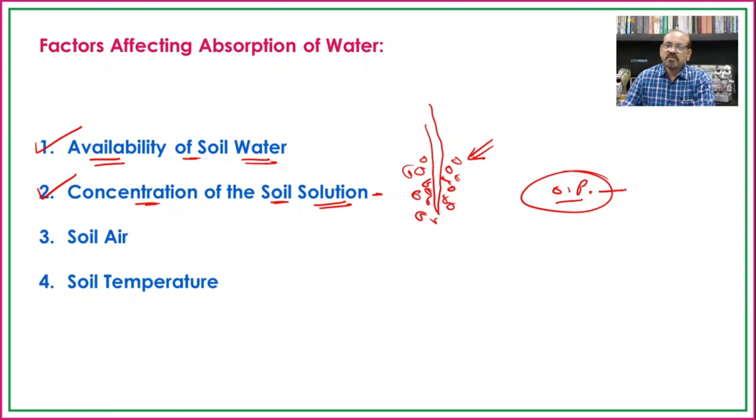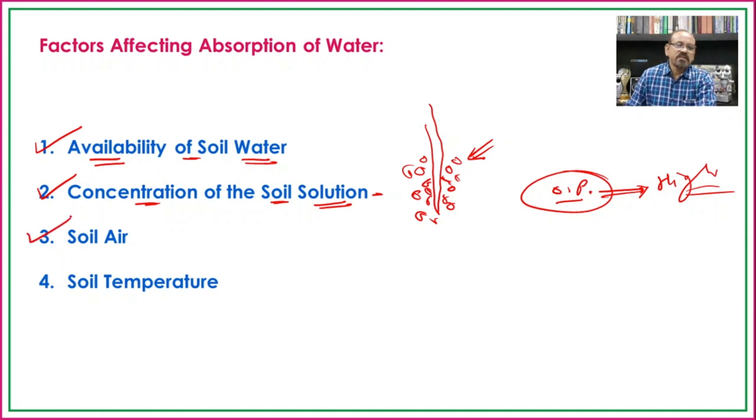But if the osmotic pressure of the soil solution is high, that is, the concentration is higher compared to the concentration of the cell sap of the roots or root hair, then there will be a reduction in the rate of absorption of water.